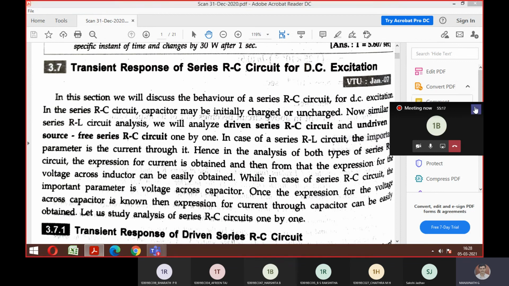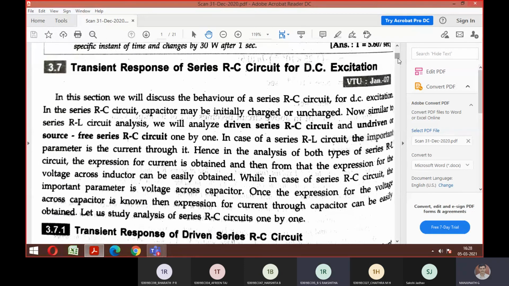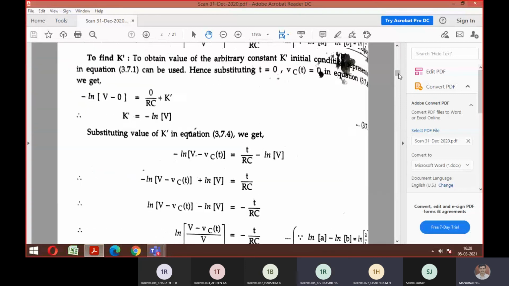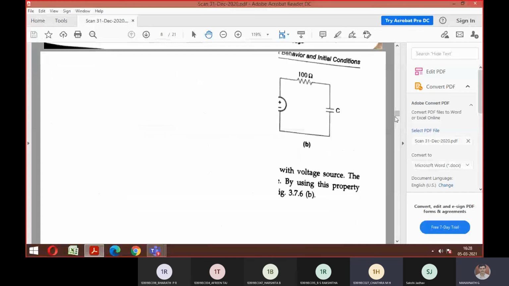I will share that PDF with you. Module number 3 PDF, was it not sent? Sir, up to the RL series circuit. Up to RL you sent. But RC is not there? Is this file that I am showing not sent to you? No, sir. Okay, fine. I will share it after this class.